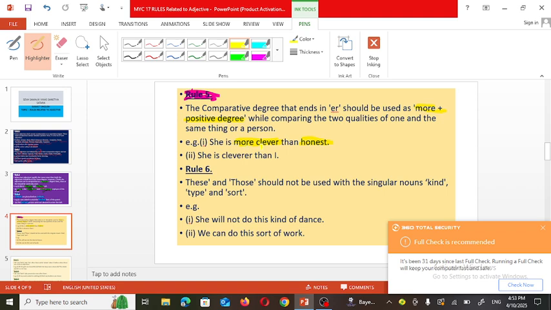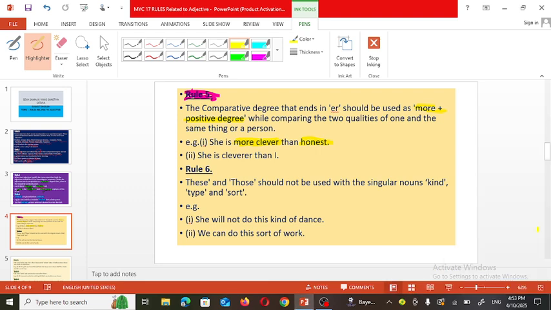But here in the given sentence, we cannot use more clever. Means she is cleverer than honest. No. So in this way, we cannot use the comparative adjective, and therefore we have to use more plus the positive degree. Now see the second example.